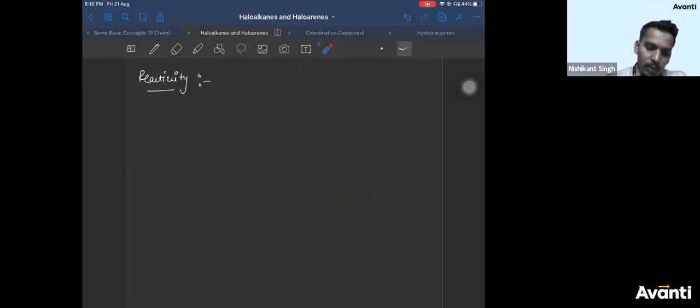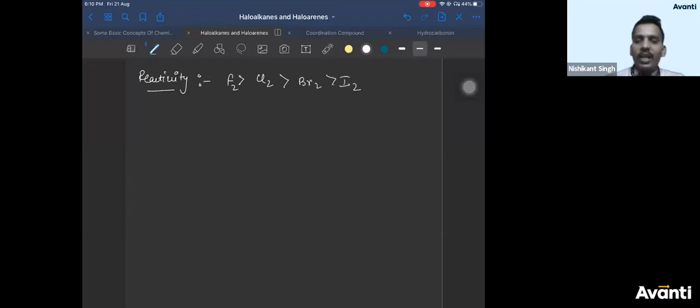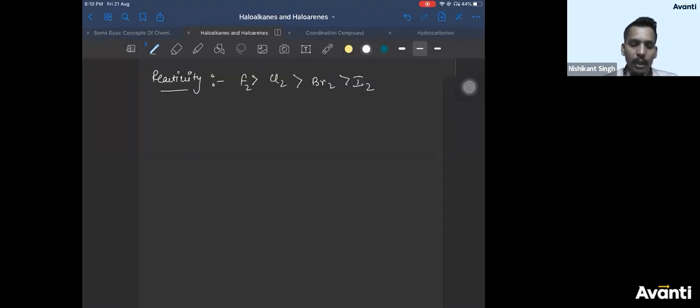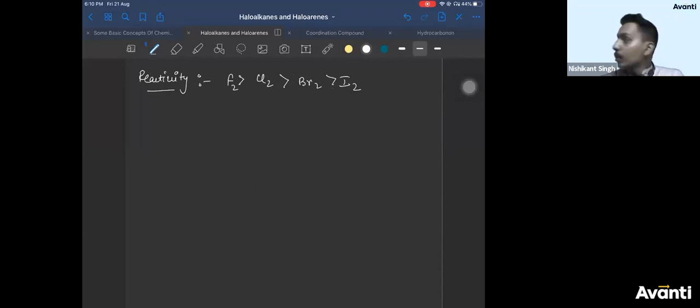Okay? So if you talk about reactivity, what is the order of reactivity for this? The order of reactivity which has been found for this is that fluorine is more reactive, then chlorine, then bromine, then iodine. This is the order of reactivity, right? Fluorine is highly reactive, then chlorine, then bromine, then iodine, right?